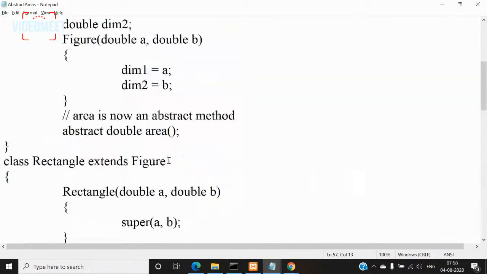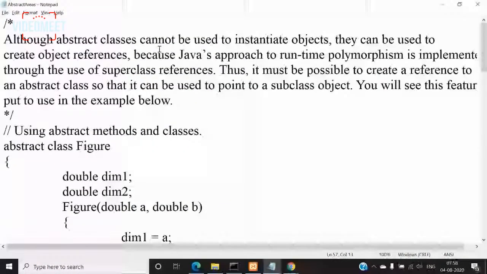Though we cannot instantiate abstract classes, they can be used to create object references, right? Thus, it must be possible to create a reference to an abstract class so that it can be used to point to a subclass object. So what does pointing to a subclass object mean? If we assign an object of a subclass to the reference variable of a superclass, we say that the superclass reference variable is pointing to the subclass object, right?